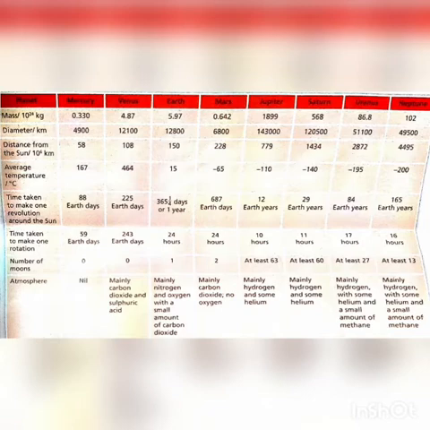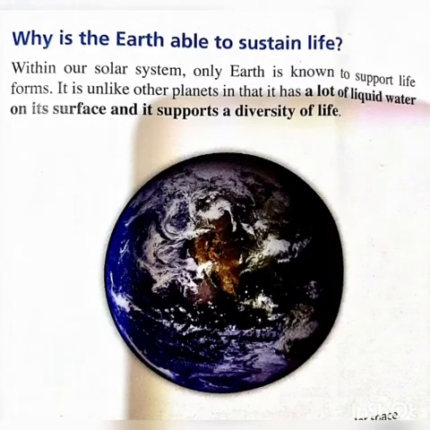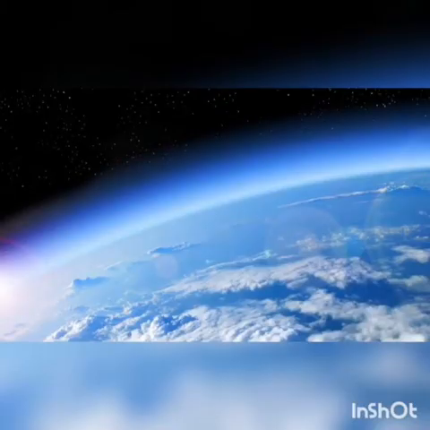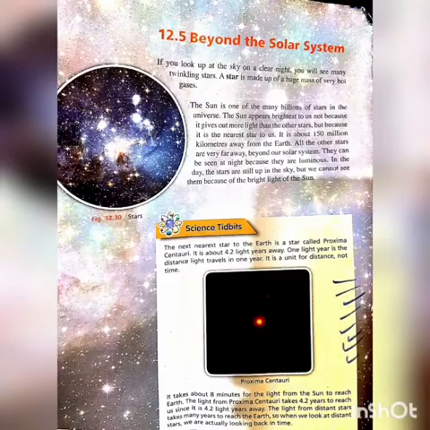Okay, next question is, why is the Earth able to sustain life? The reason is that there is a lot of liquid water on its surface and it supports a diversity of living things. But not only the water, there is another feature, that is its atmosphere. The Earth's atmosphere is a life supporting system.